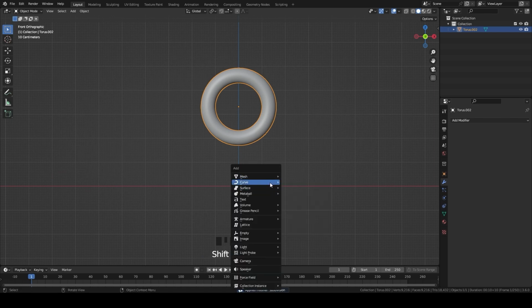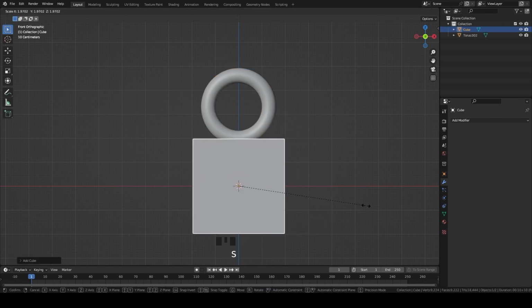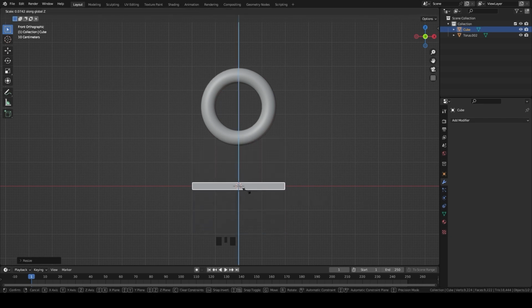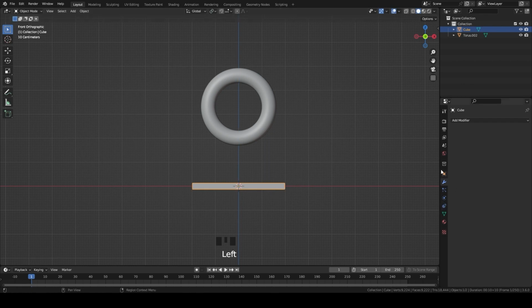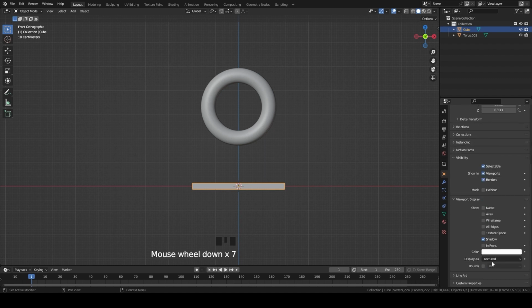Press Shift A again to create a cube. Press S for scaling and Z for scaling the Z axis. Set the visibility of the object to the bounding box.